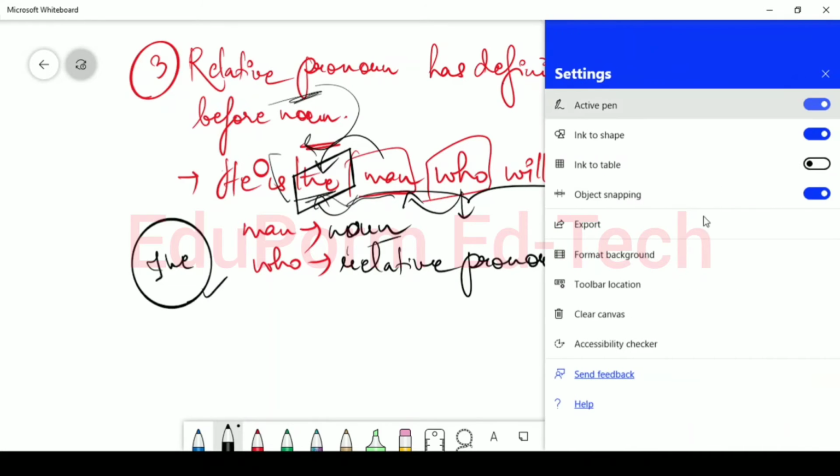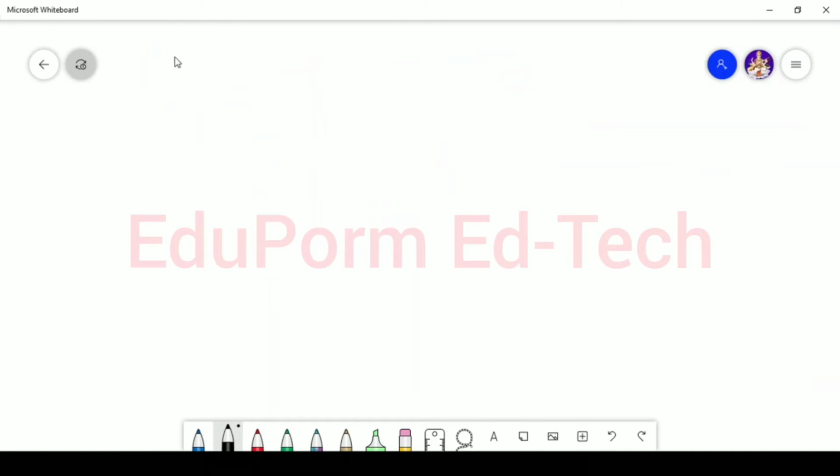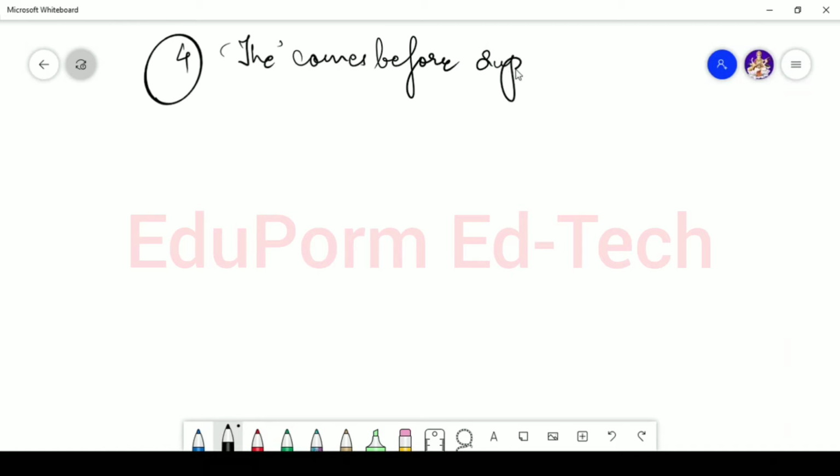Now let's see the fourth use. What is the fourth use? The fourth use is that the comes before the superlative degree. This is a degree of comparison which you will learn in adjectives.